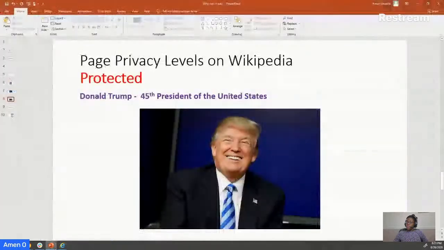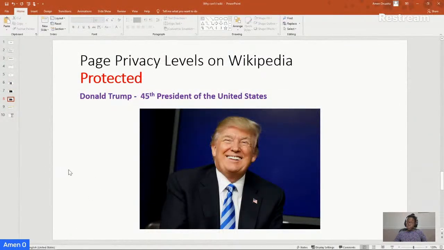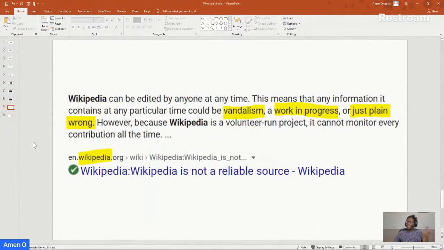So, for these very few reasons, Wikipedia is just not the website to use to cite anything. And they even say, as you can see right here, this is Wikipedia saying this. For all we know, it could be untrue, but it sounds pretty true. Let me just read it.